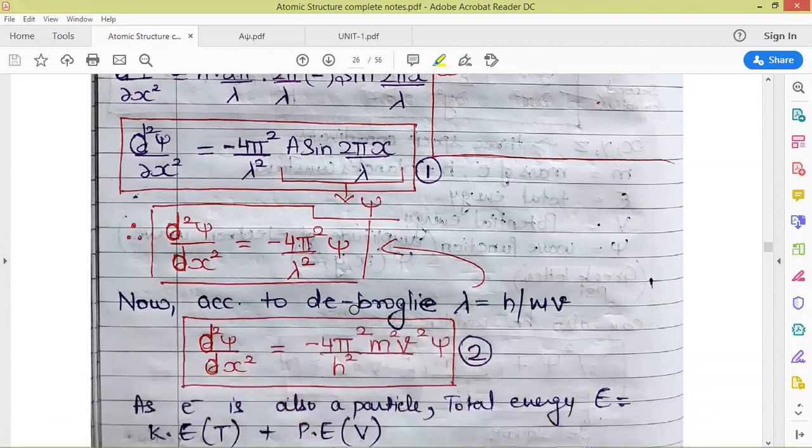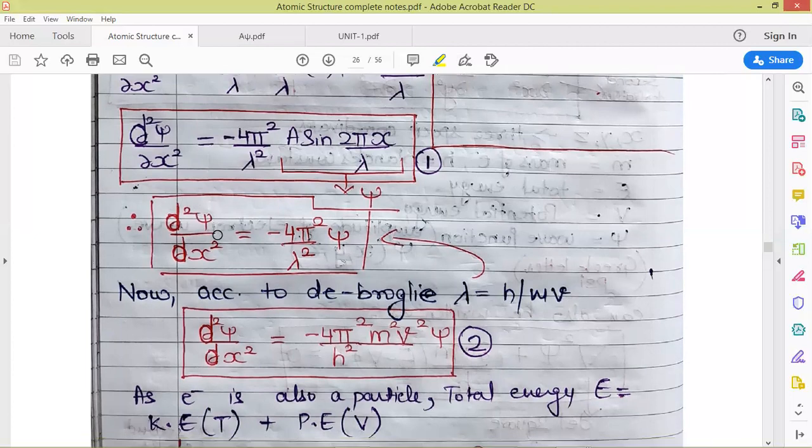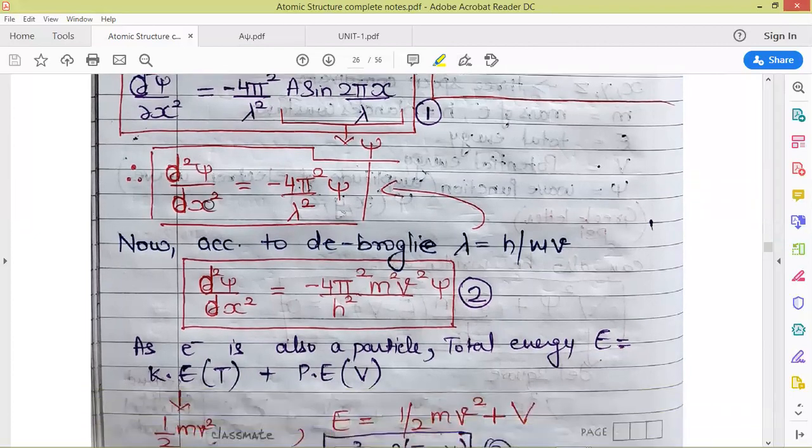When such kind of equations are generated, this means this is an eigenvalue equation. When some operator, which is called an operator, is operated upon psi, and we get some constant and the psi itself, that means this constant is an eigenvalue for this equation, and psi is an eigenfunction. Both of these are the eigenfunction and eigenvalue for this operator. This is the operator.